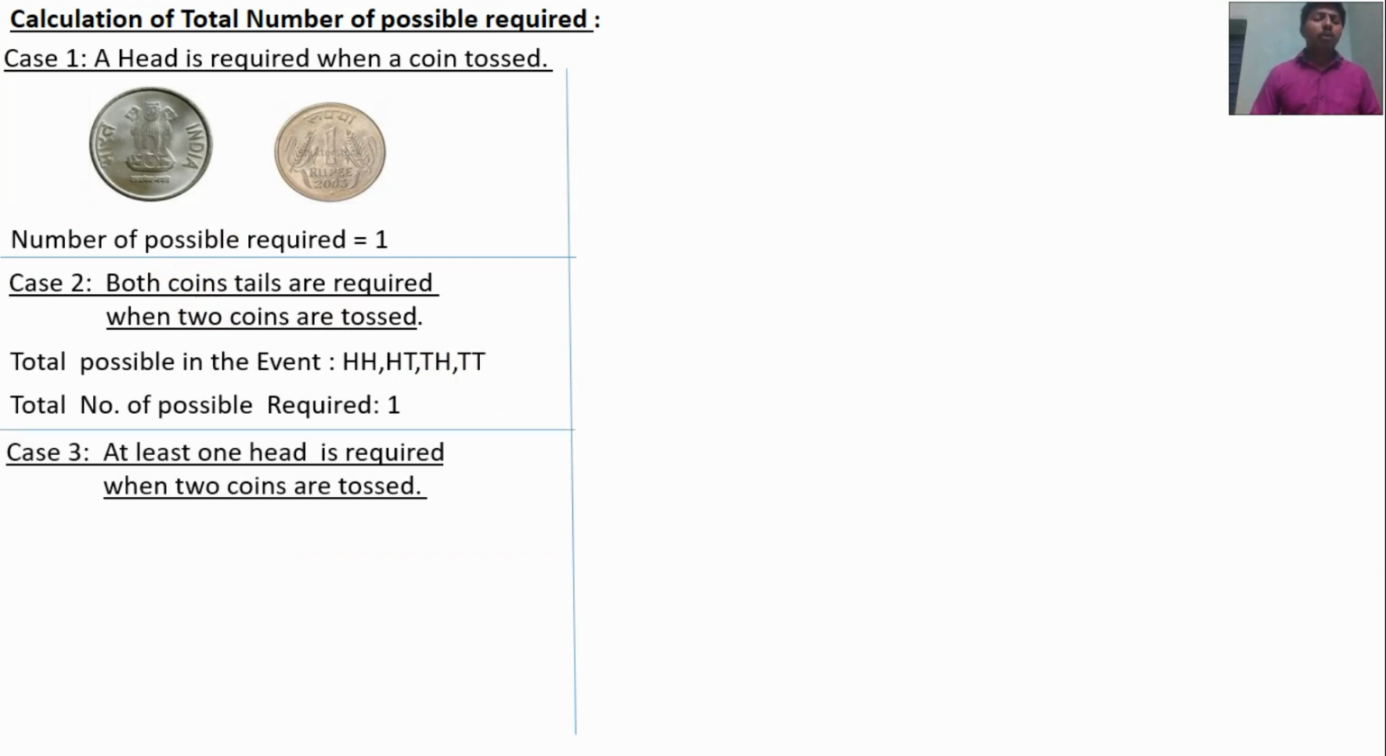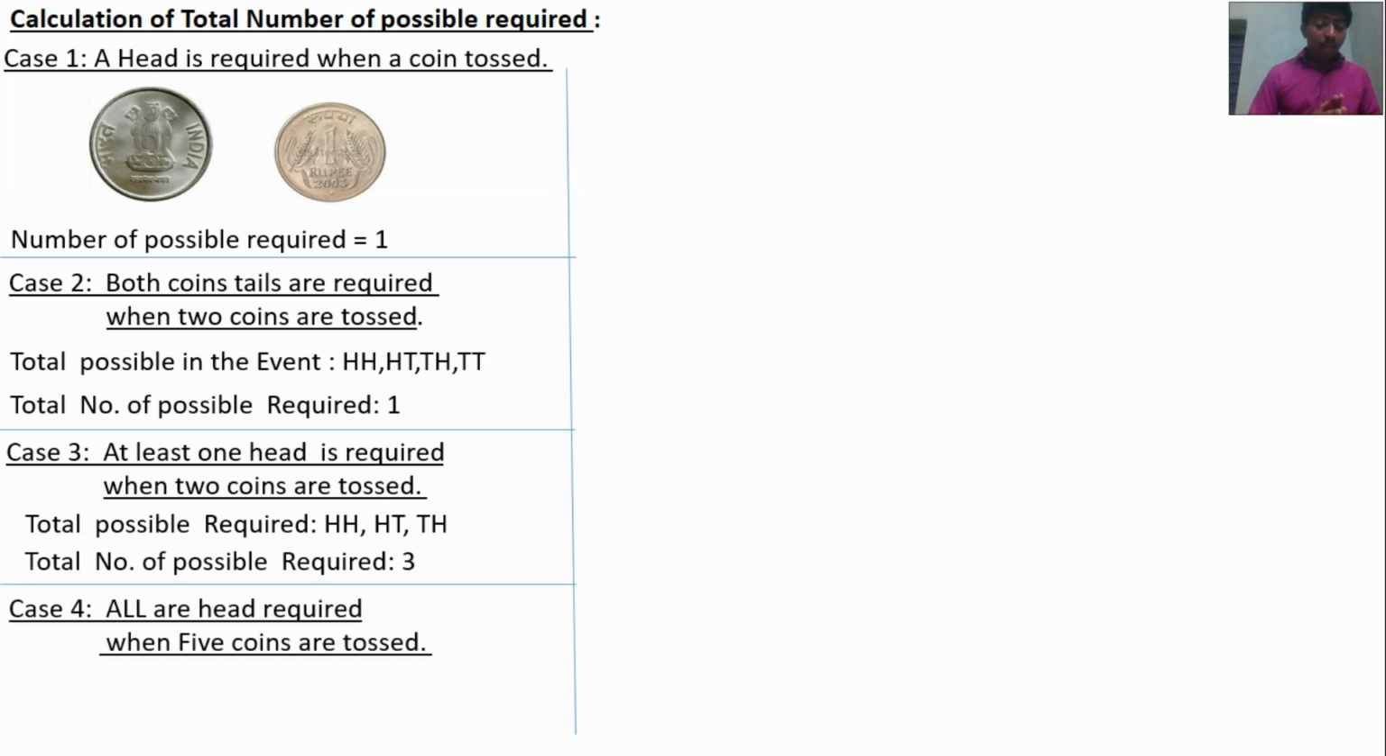Case 3. At least one head is required when 2 coins are tossed. 2 coins are tossed, so the number of possibilities in the event is 4: head head, head tail, tail head, and both tails. But here the requirement is at least one head. At least one head means one head or two heads, minimum one head. Here the minimum one head possibilities is 3. So the total number of possibilities required is 3.